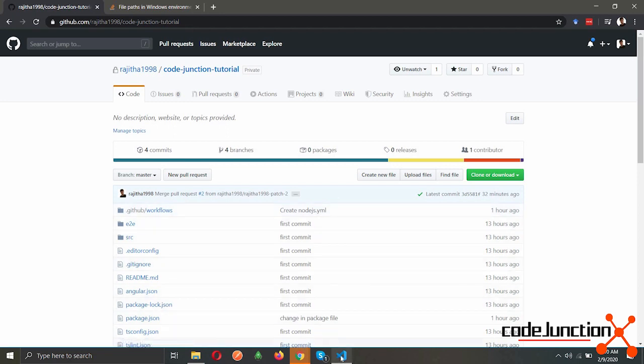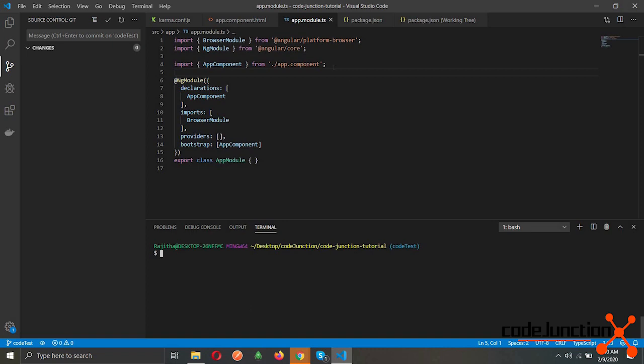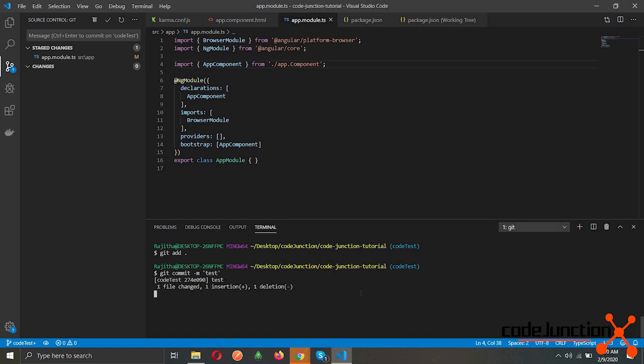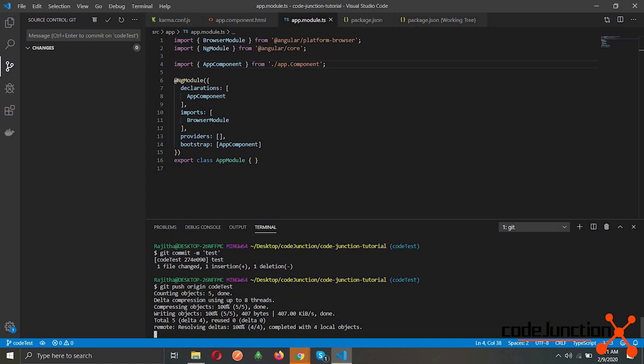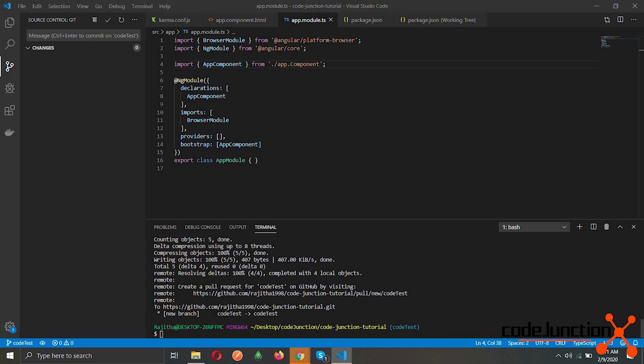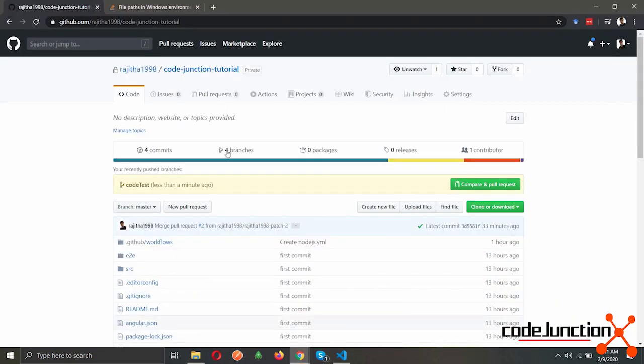So let us go back to our code, and then I will change this letter to a capital C, and then save this, and I will be committing this. So let's create a pull request and see.